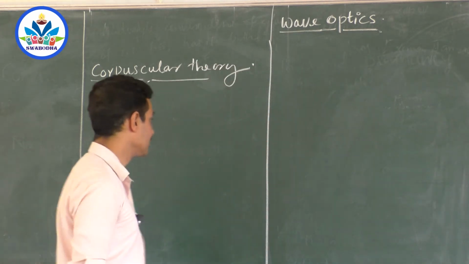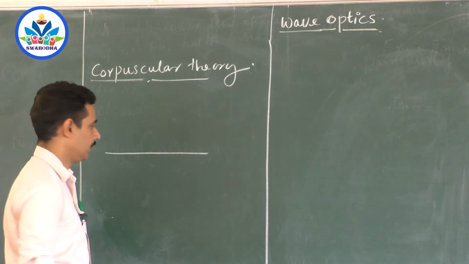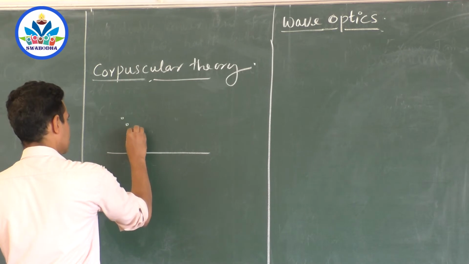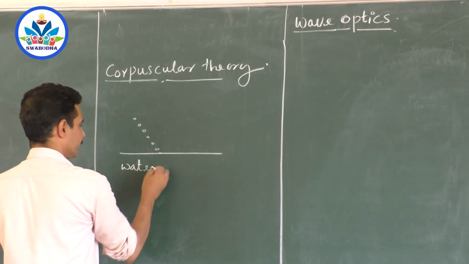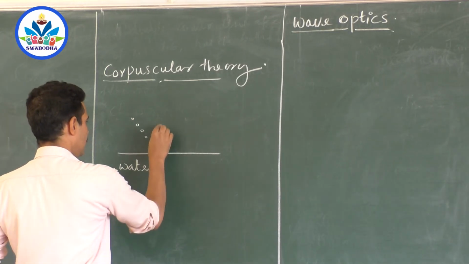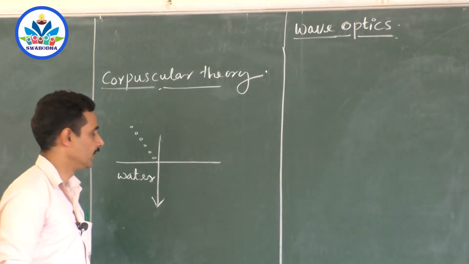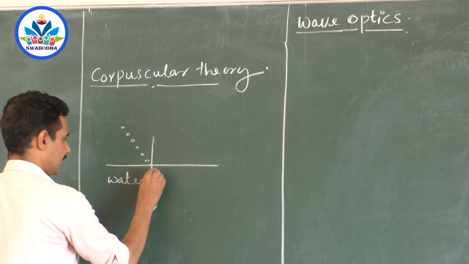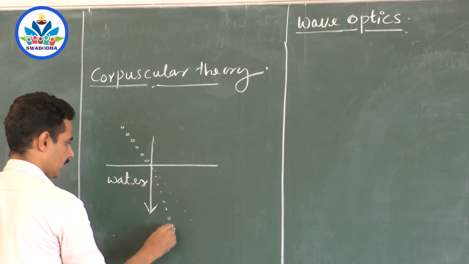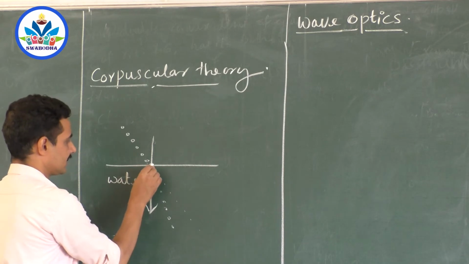Newton said, suppose these corpuscles are of a particular size, that means light of a particular color. When these corpuscles fall on the surface of water, say from air to water, he says that all these corpuscles are attracted normally towards the surface. So instead of traveling in the same direction, they start traveling in some other direction, because they get an attractive force as soon as they touch the surface.